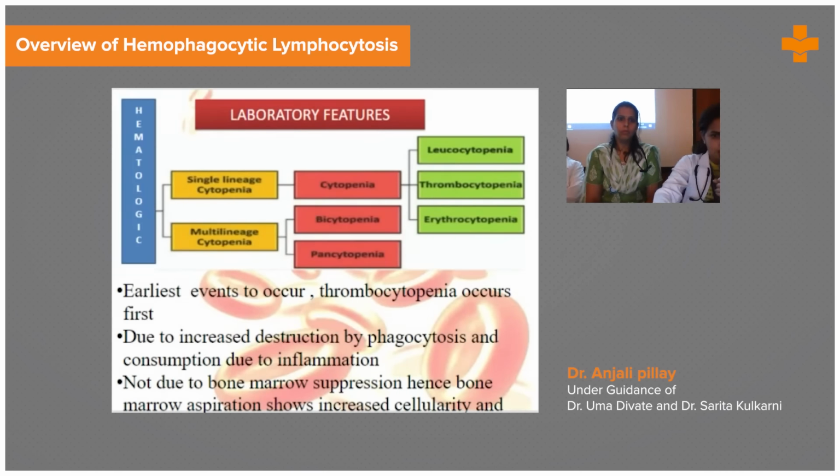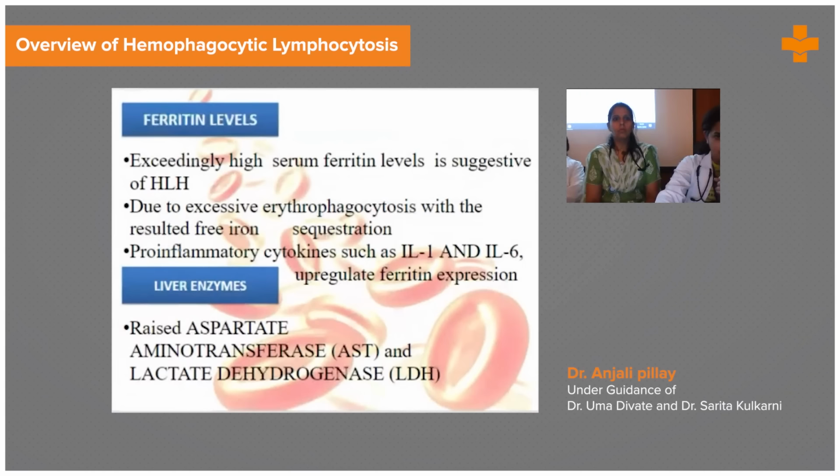The other findings can be raised ferritin levels. This is due to the excessive erythrophagocytosis. Liver enzymes like AST and LDH will be raised.